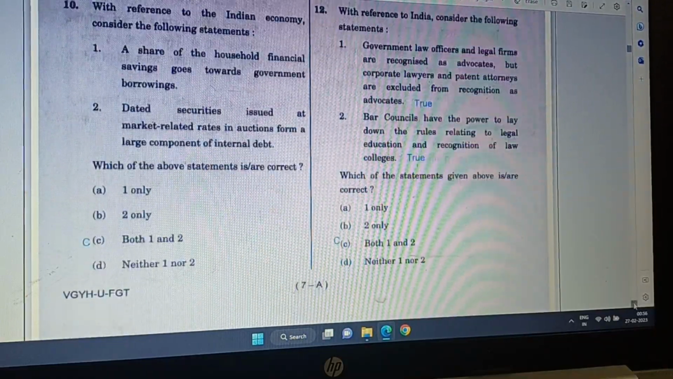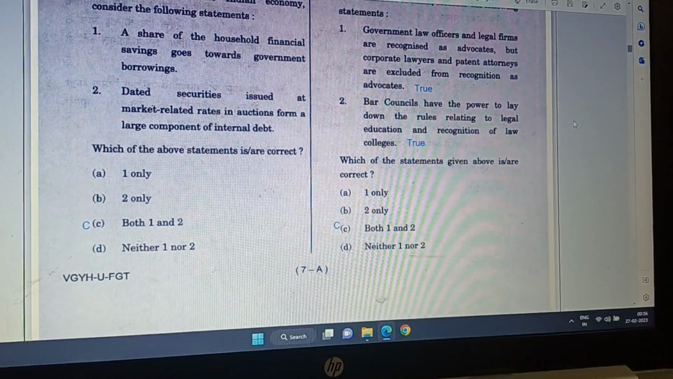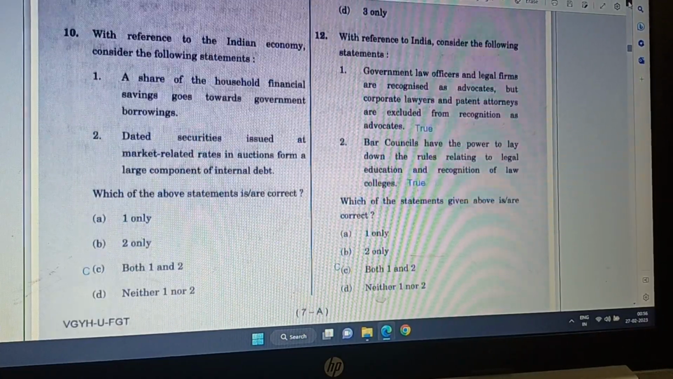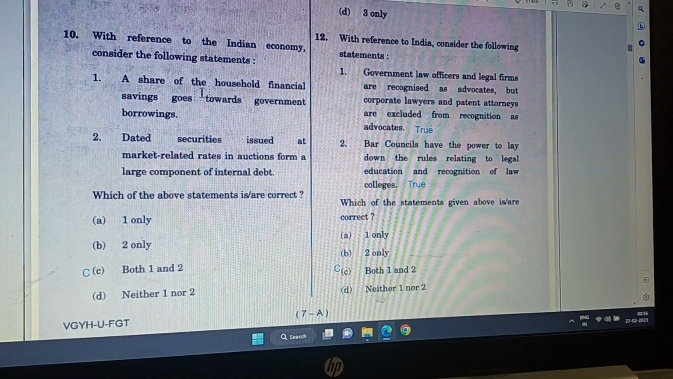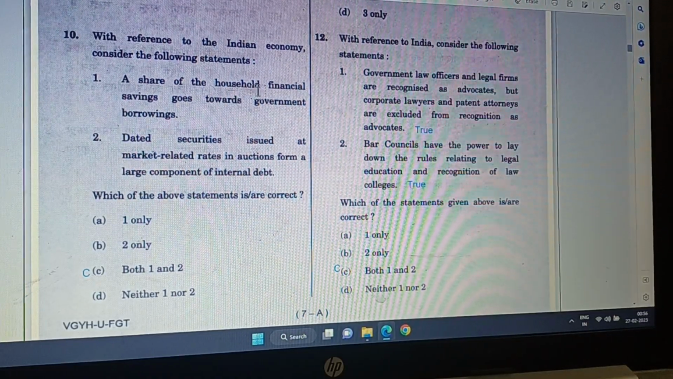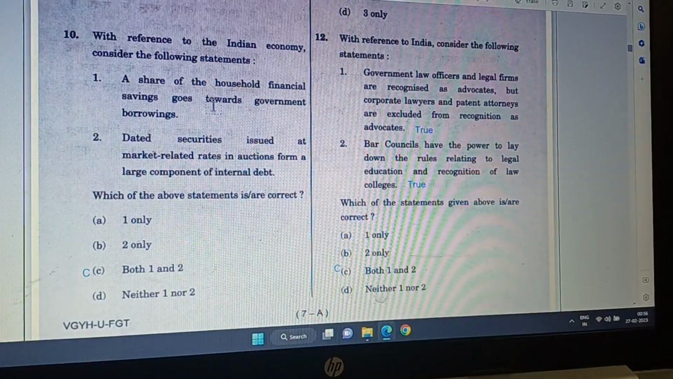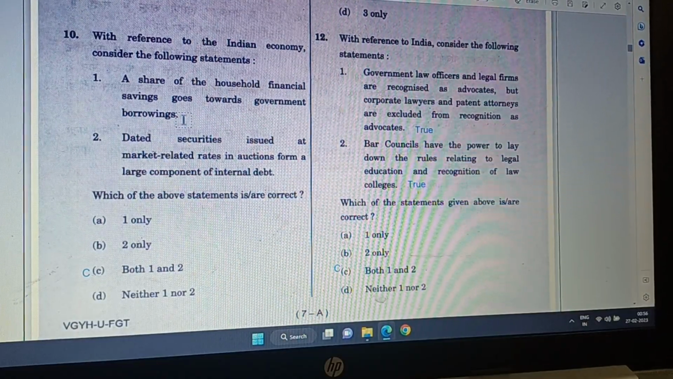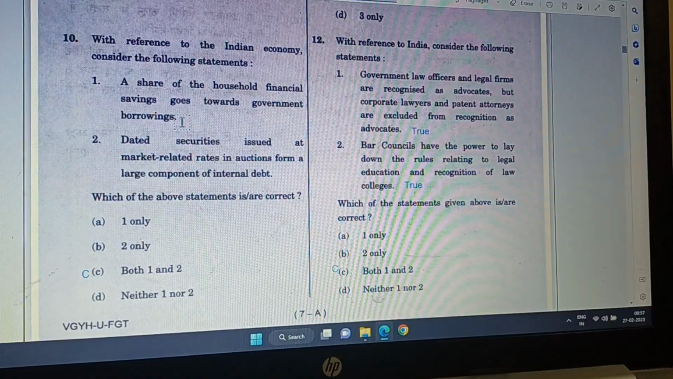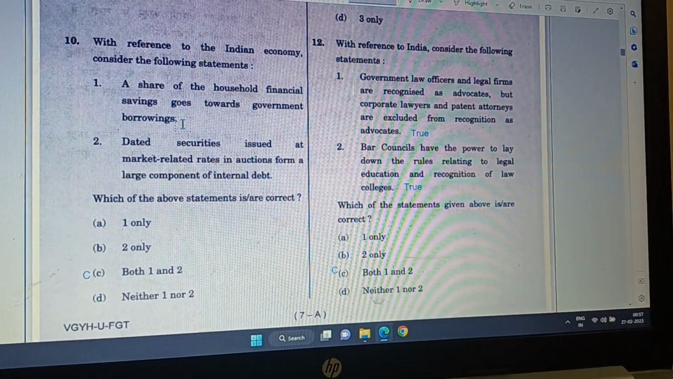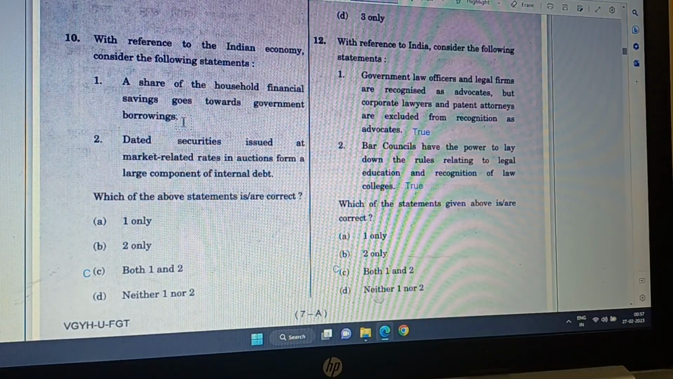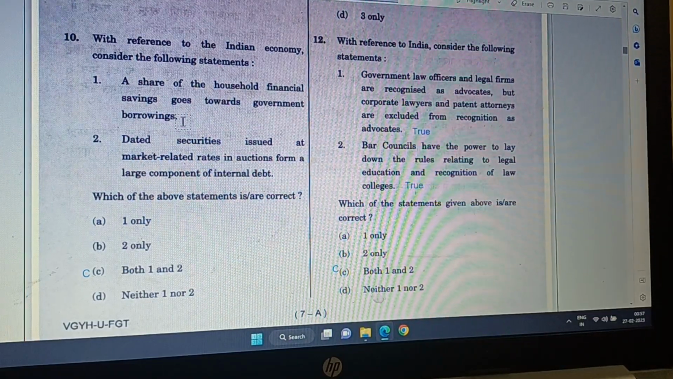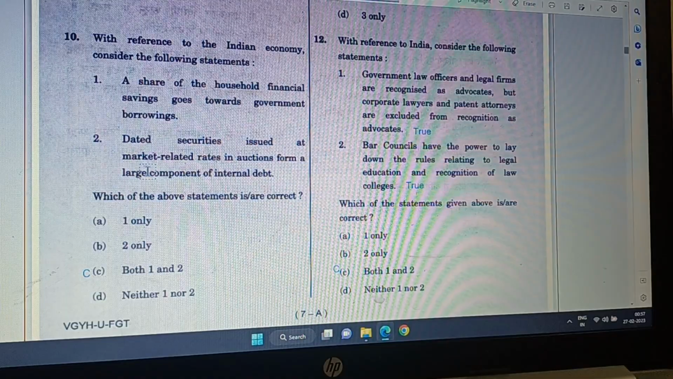Question number 10. With reference to Indian economy, consider the following statements. A share of the household financial savings goes towards government borrowings, yes, because government issues bonds like Kisan Vikas Patra or many different kinds of bonds on which it pays coupon. So that is part of household financial saving.